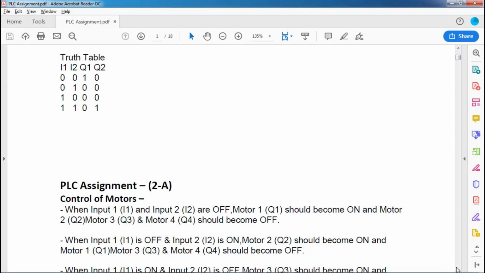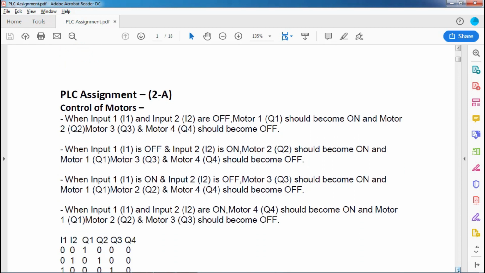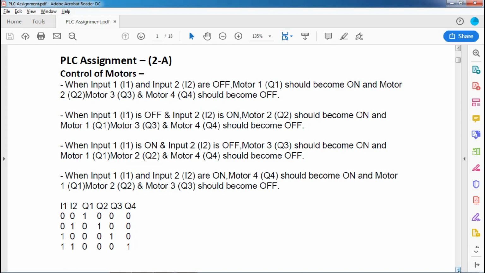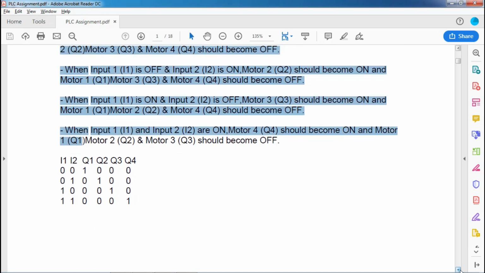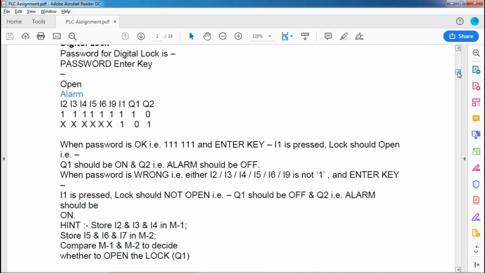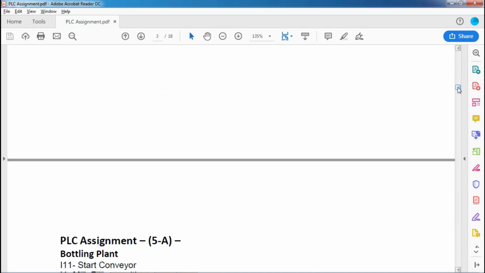In the next video, we are going to show you how to write a structured text program for this motor control. As you go tutorial by tutorial ahead, you will see the difficulty of the programs will increase. So stay tuned. Thanks for watching.